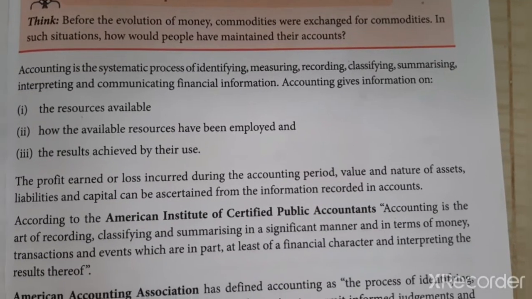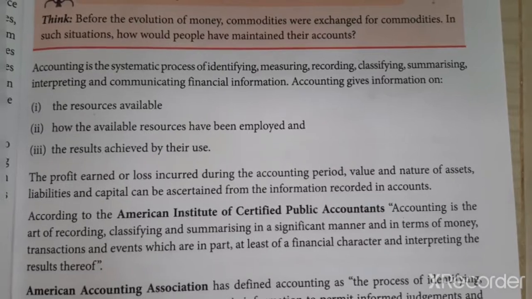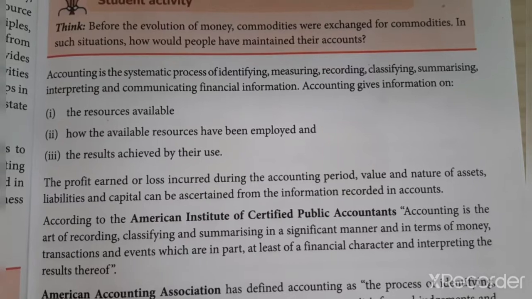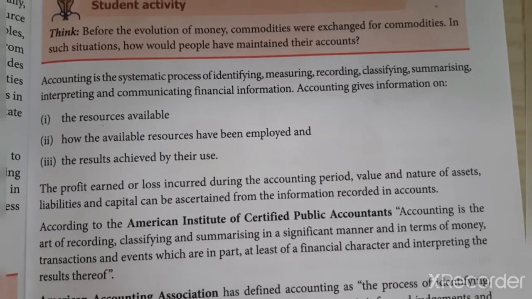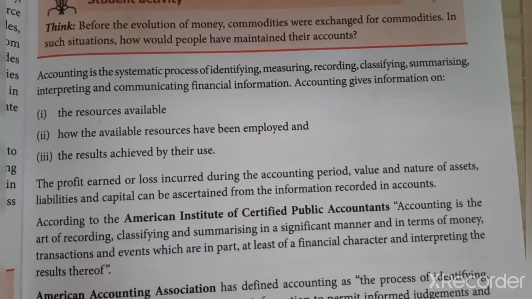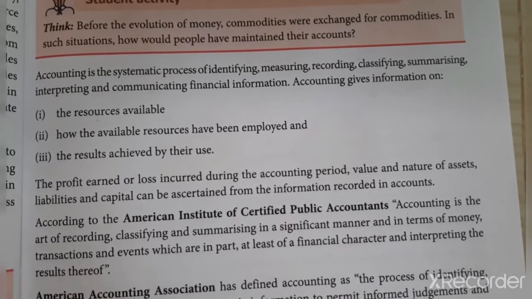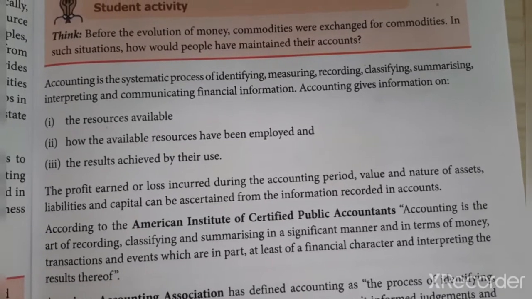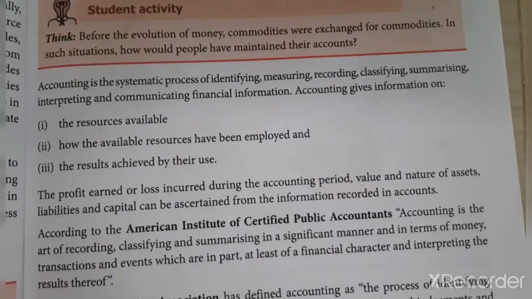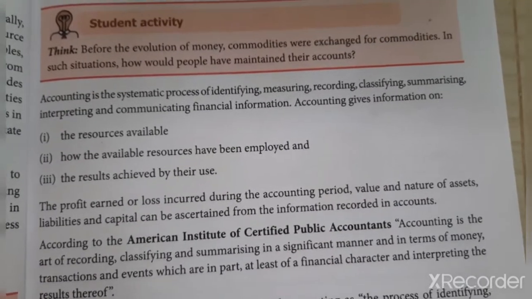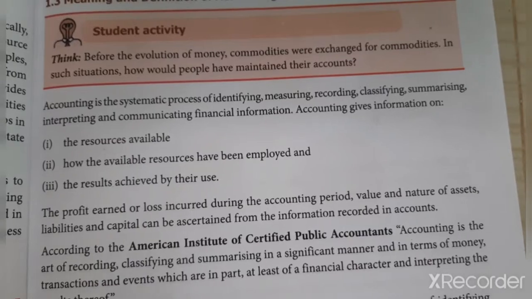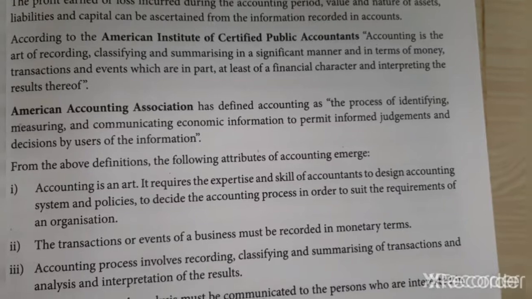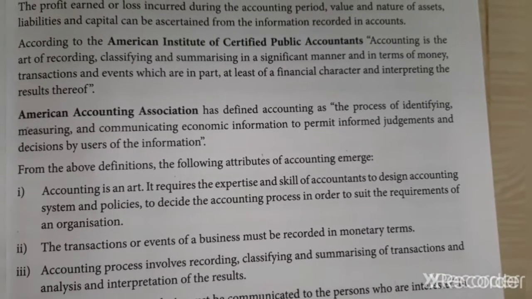Next is interpreting. If I am purchasing for 20 rupees and I am selling for 30 rupees, what is the profit in it? 10 rupees. So that is the interpretation. Then communicating financial information. For communicating, the books of records should be clear. I cannot explain it to all the shareholders otherwise. So this is the way of communicating. These records should be in a good manner.